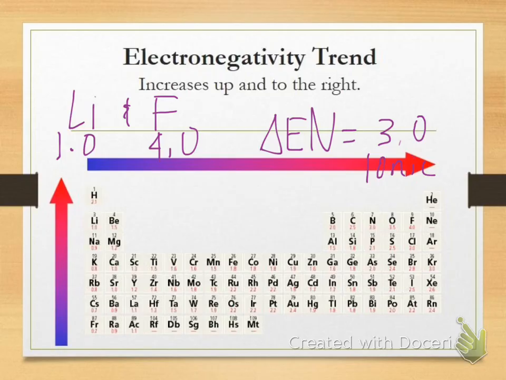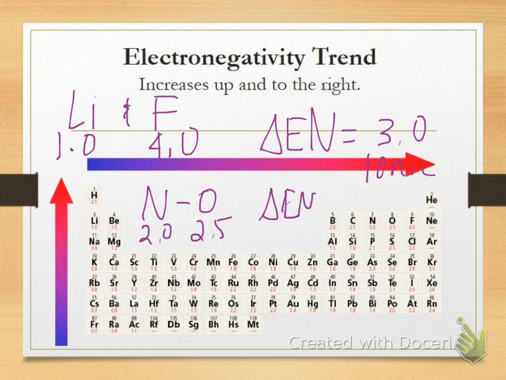Let's say I want to do nitrogen and oxygen, a bond between nitrogen and oxygen. Oxygen is 3.5, nitrogen is 3.0. So the electronegativity difference would be 0.5. So that would be polar covalent. So that's how you do that.